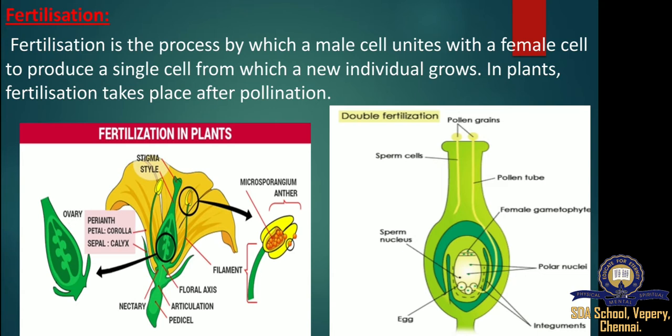In the fertilization process, flowers play a significant role as they are the reproductive structure of angiosperm. Angiosperm means flowering plants. The method of fertilization in plants occurs when gametes in haploid condition fuse to produce a diploid zygote.